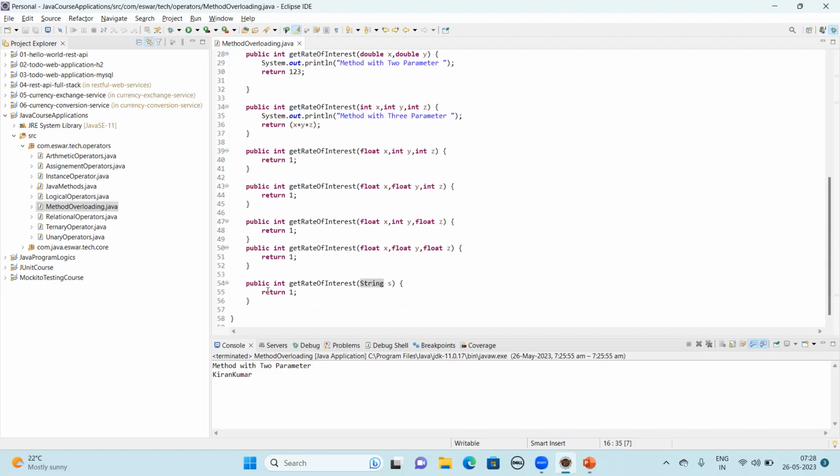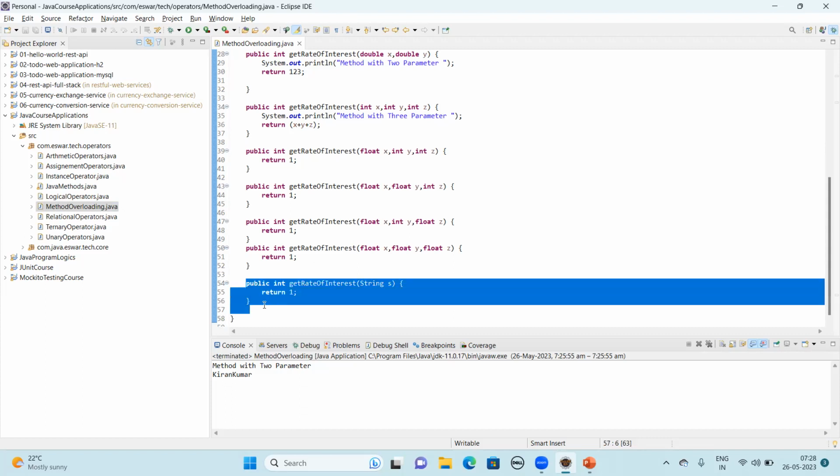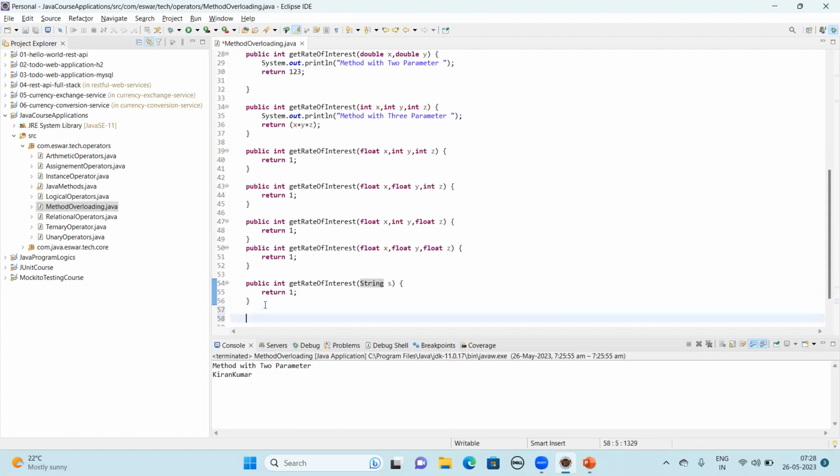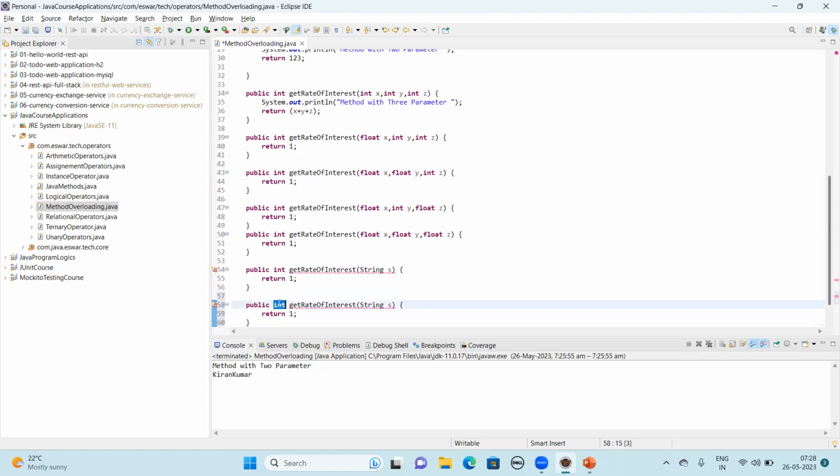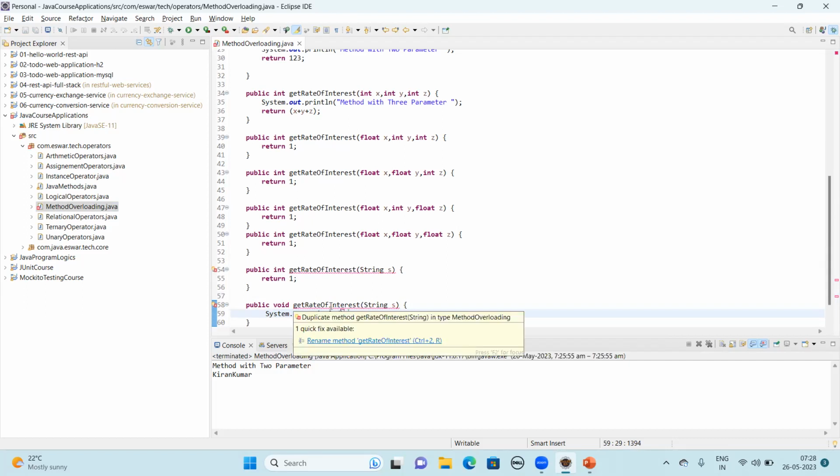If you try to create a method with a different access modifier, for example, public void, int, okay, remove this. You could say it's a duplicate method, right? If you just change the return type, what happens then?